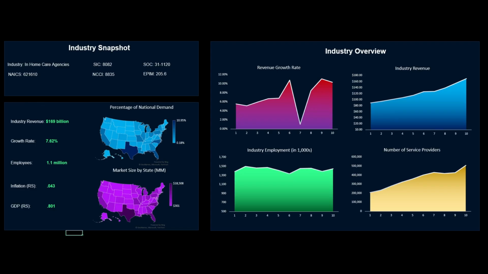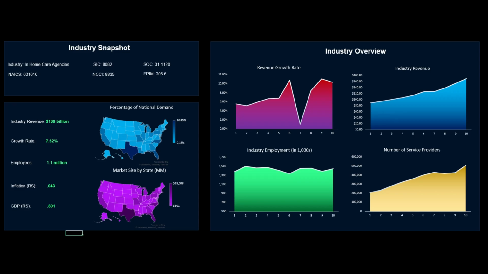The size of the industry, the growth rate is 7.62%. That's fantastic. About 1.1 million people employed. I'll get to these statistics in just a moment. And then percentage of national demand. As you can see, Texas is by far one of the largest markets for needing in-home healthcare. Market by size, again, the entirety of Texas is the largest market of any state requiring these types of services.